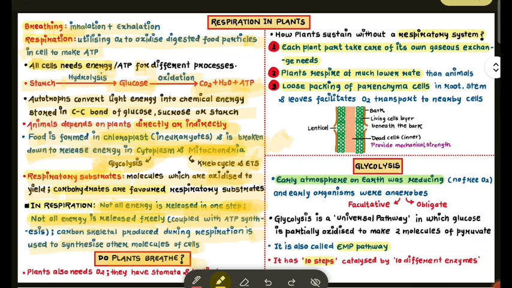Do plants breathe? Of course, plants also need O2. To respire, they have stomata and lenticels. How do plants sustain without a respiratory system? Because each plant part takes care of its own gaseous exchange needs. The leaf takes care of its own, and the branches, roots and stem each take care of their own.